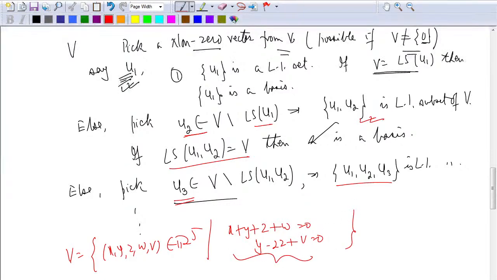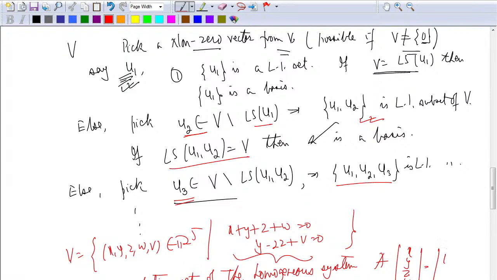So solve this system, so get the solution set of the homogeneous system A of x, y, z, w, v equal to 0. Sorry, there are only two of them. So get this solution. The vectors that you are going to get will give you the answer.